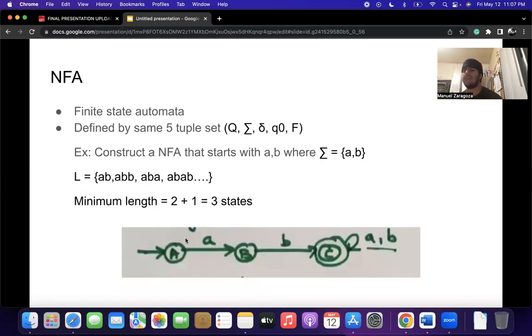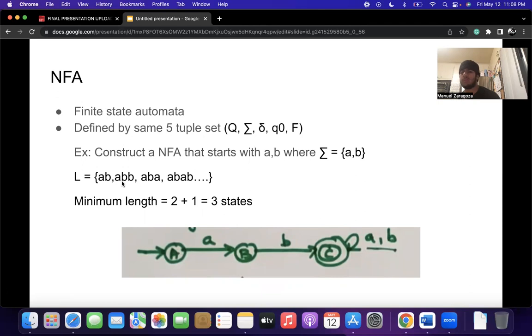We're gonna go to the next one. We're gonna be talking about NFA or non-deterministic finite automata. So basically, it is another finite state automata without output, and it is represented by the same 5 tuple set as deterministic finite automata. And basically, we're gonna go over an example problem for this one. So basically, a question could be: construct an NFA that starts with AB where sigma equals {A, B}.